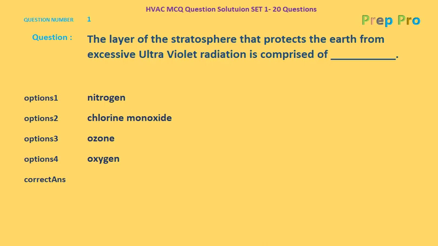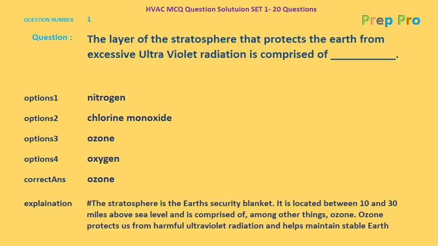As we all know, the ozone is responsible for protection of Earth from the excessive ultraviolet radiation. That should be the correct answer. Let's look out for the correct answer, which is ozone. And the explanation says, the stratosphere is the Earth's security blanket. It is located between 10 and 30 miles above sea level and is comprised of, among other things, ozone. Ozone protects us from harmful ultraviolet radiation and helps maintain a stable Earth.